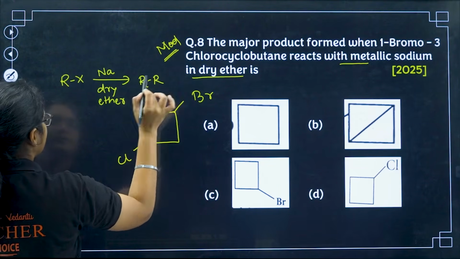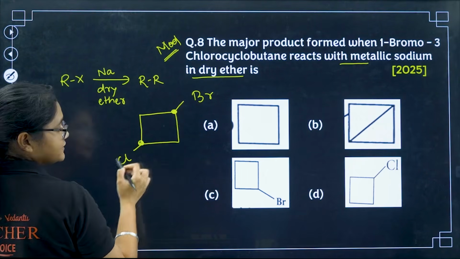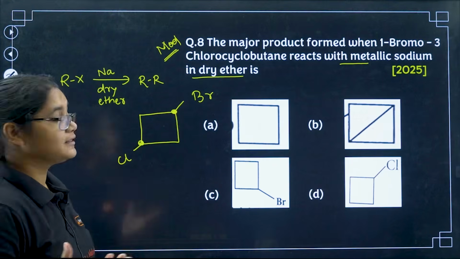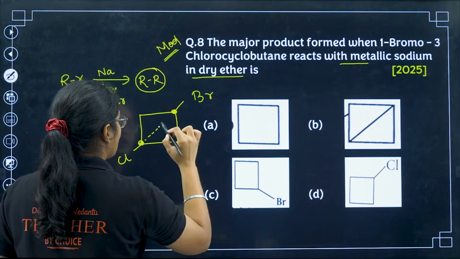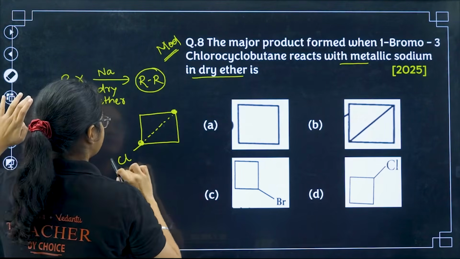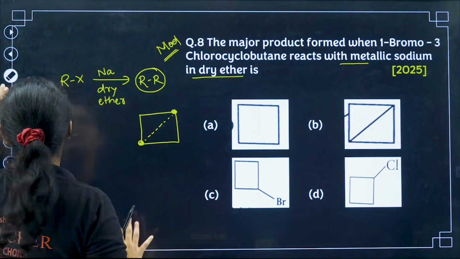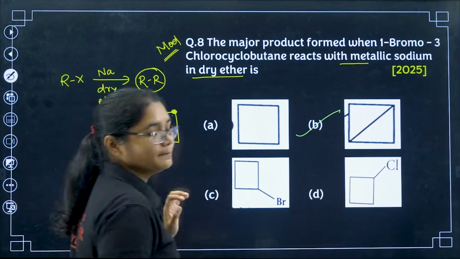R-R. Right? Now see, this is one RX and this is one RX. In presence of sodium in dry ether, an R-R bond will form. That means this R-R bond will form and we will not be left with these two things. So which is this answer? I think all of you can guess now. This is your option number B.